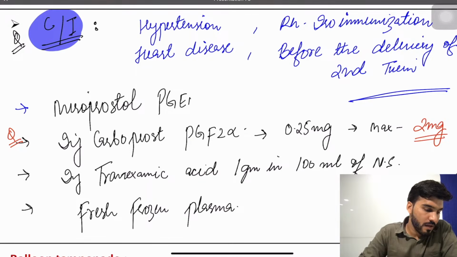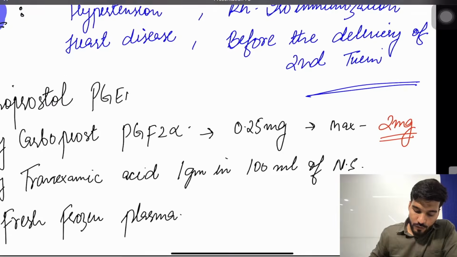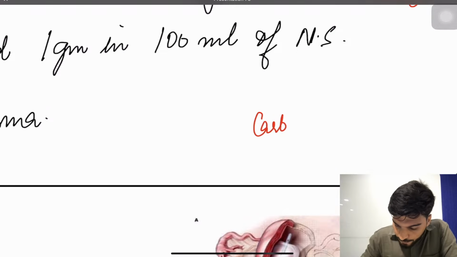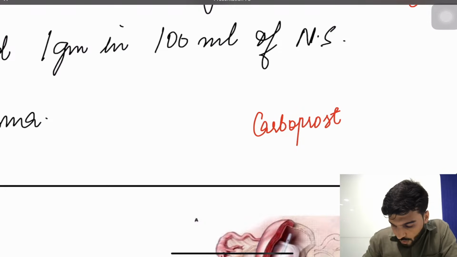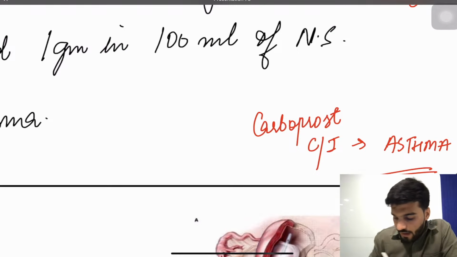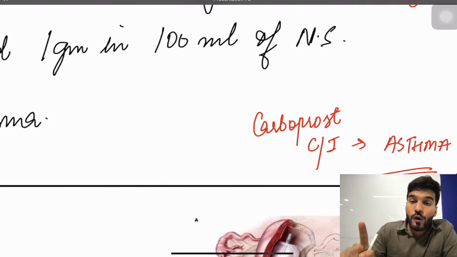Carboprost is contraindicated in asthma. And one more thing, carboprost is the drug of choice when the PPH is resistant to all routine drugs.